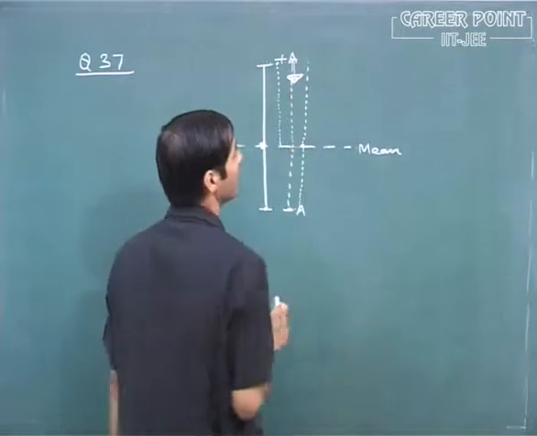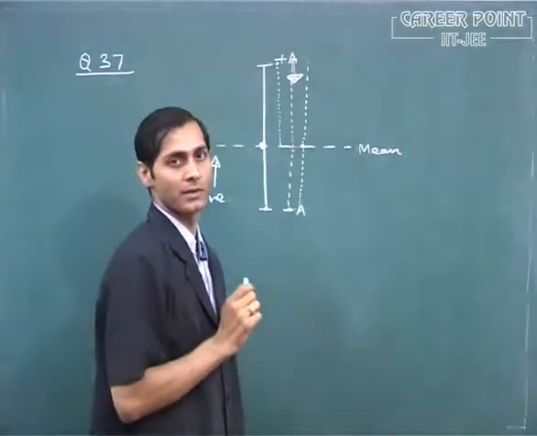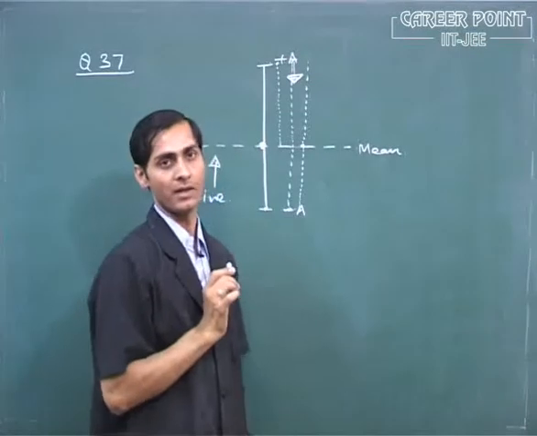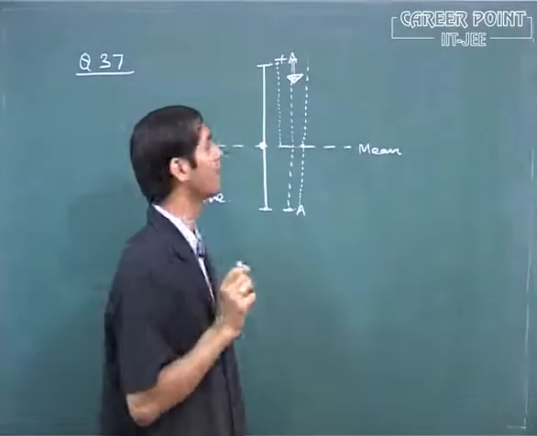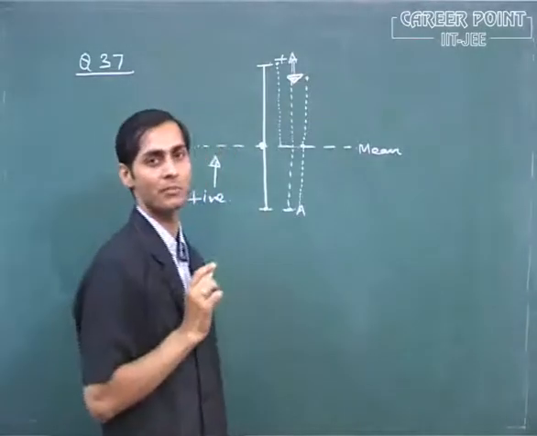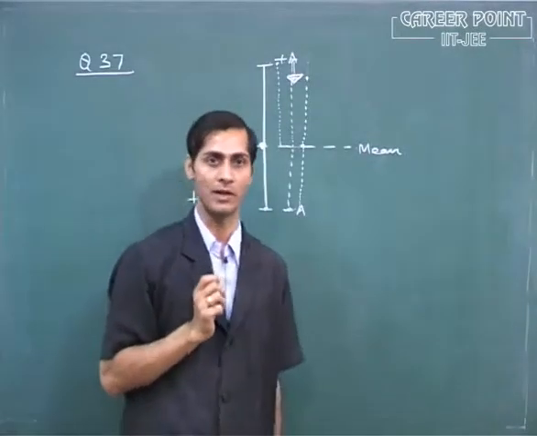But at the last position, where the oscillation is completed, it's one complete cycle, the position will be less than the initial position because of the dissipative forces, right?